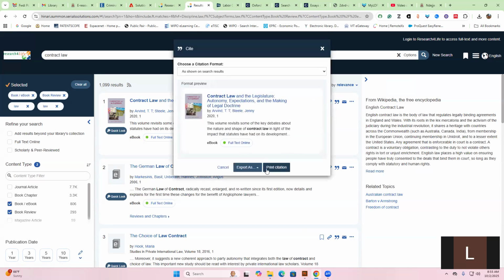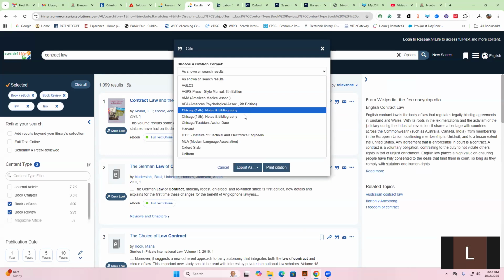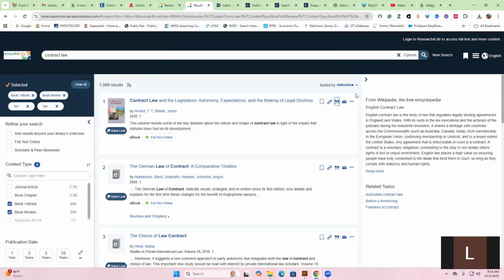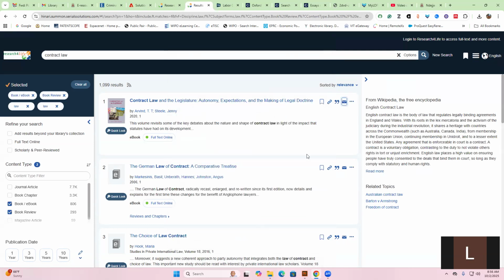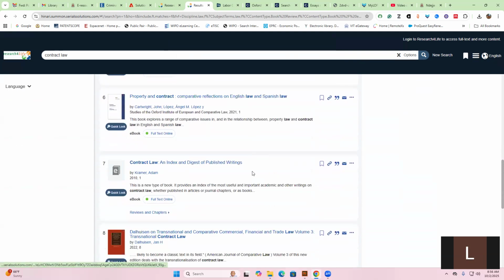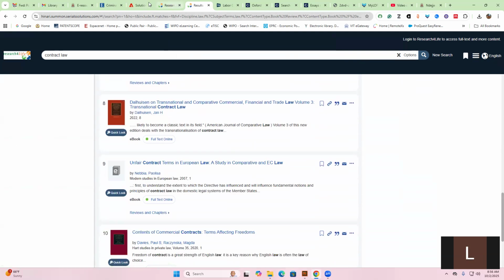Then we have the citation. You can pick a citation style of your interest, depending on what your lecturers have decided for you to pick. And then you can also email this specific material. You put a message, and then you put the email of the person you want to send the book to. So that person will be able to access the book instead of going directly into the library system.